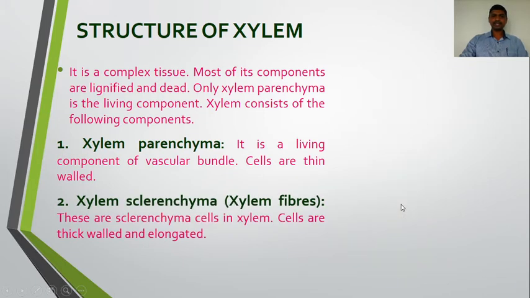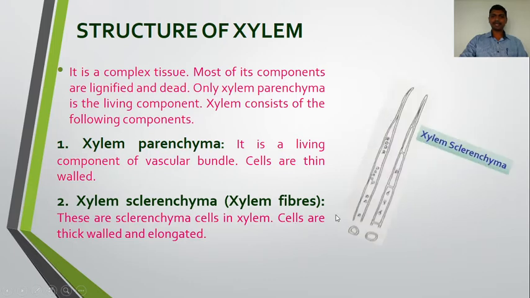Next to this is the xylem sclerenchyma. It is also called xylem fibers or wood fibers. These are sclerenchyma cells in xylem. As you know, the sclerenchyma is made up of fibers and sclereids, which we also saw in the previous lecture. These are sclerenchyma cells in the xylem, and the cells are thick walled and elongated.